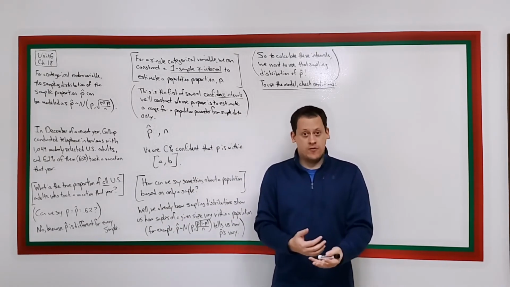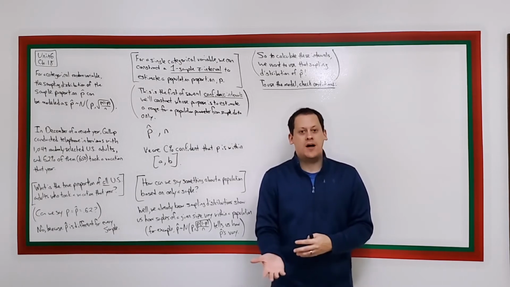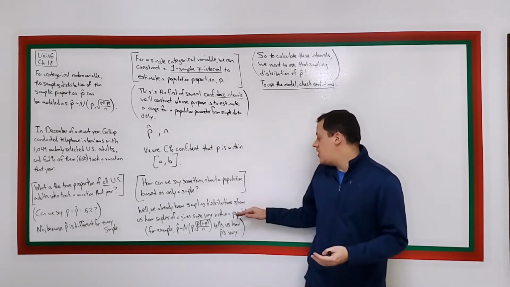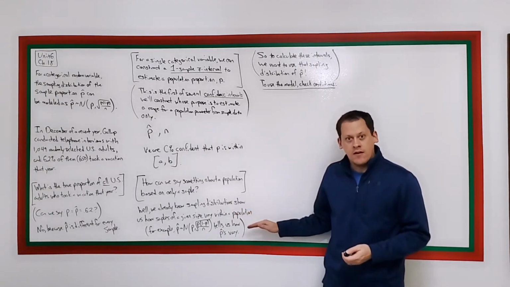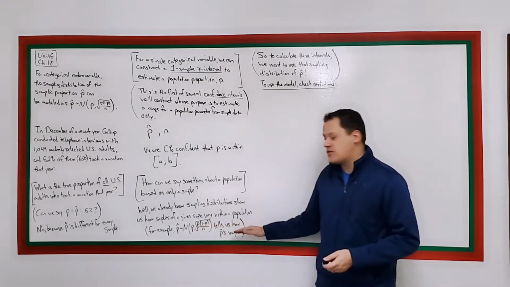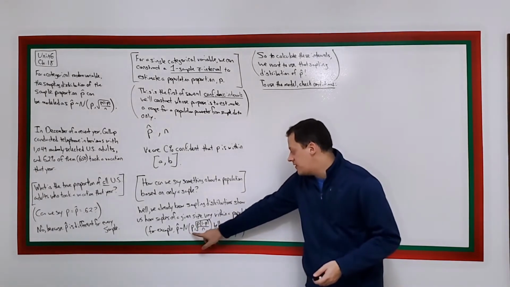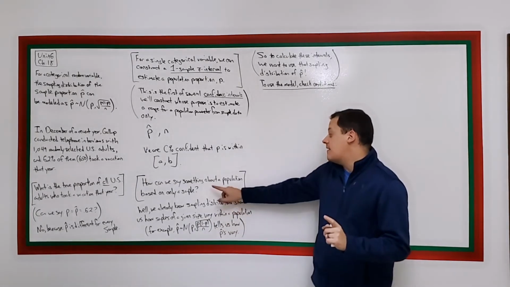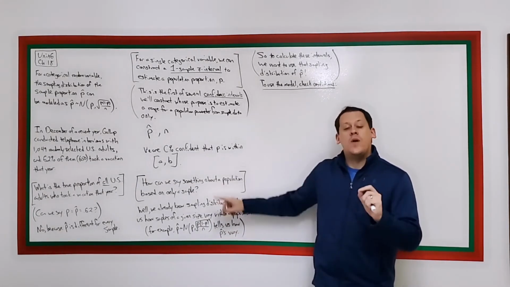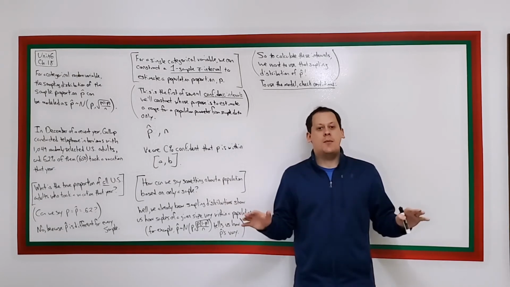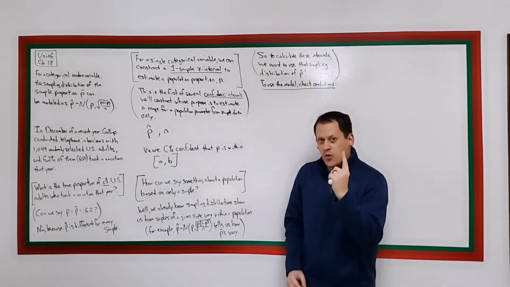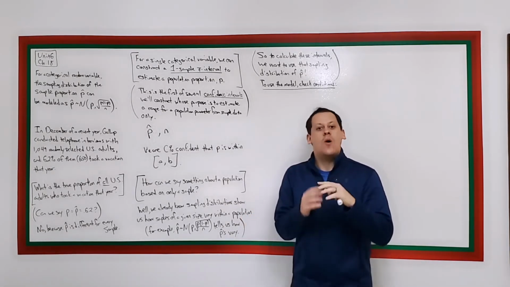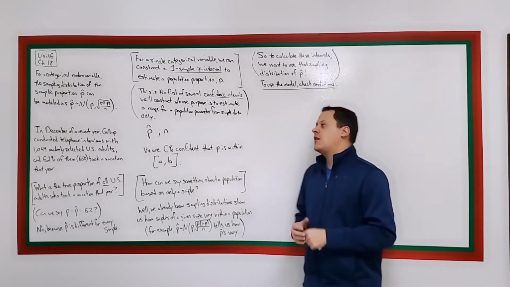That's very powerful. We actually do know something about the population based on a sample because we know how these samples behave. We know how these p hats are distributed. They have a normal distribution with this mean and this standard deviation. So that is going to be the key to allow us to do this. We know how samples in a population vary, even though we only took one sample. We know how those samples are distributed.